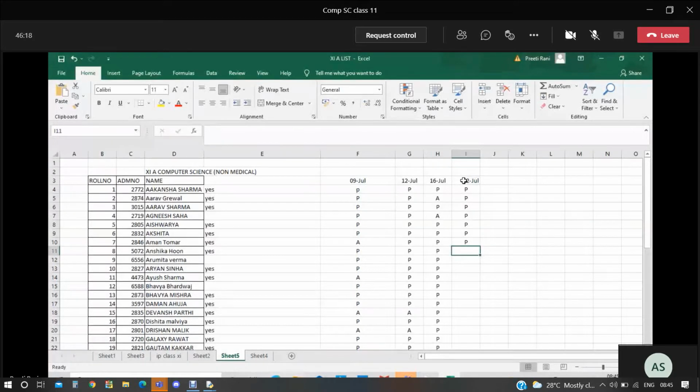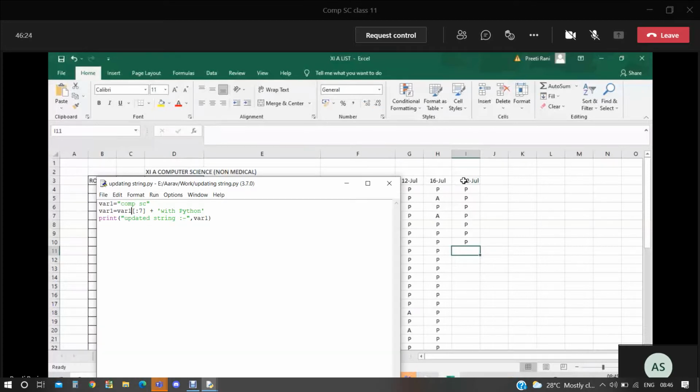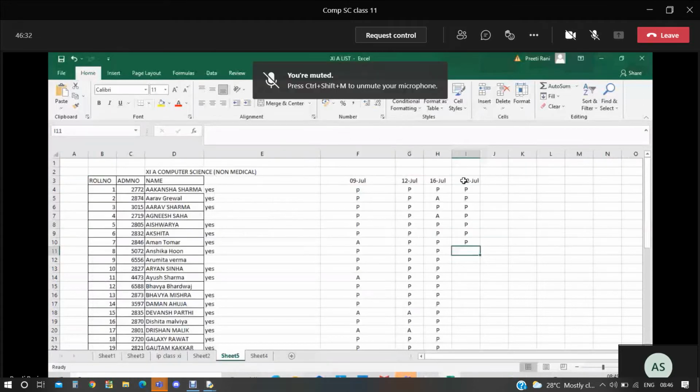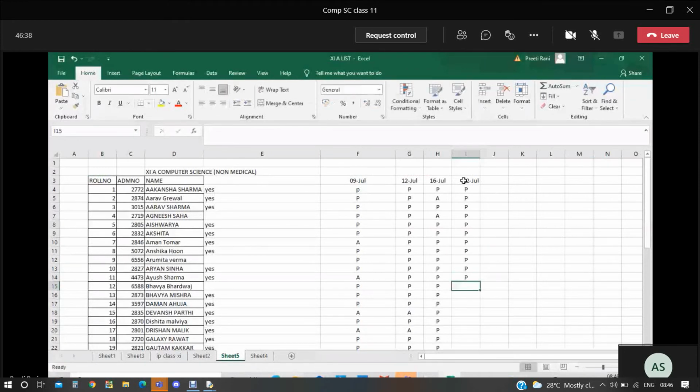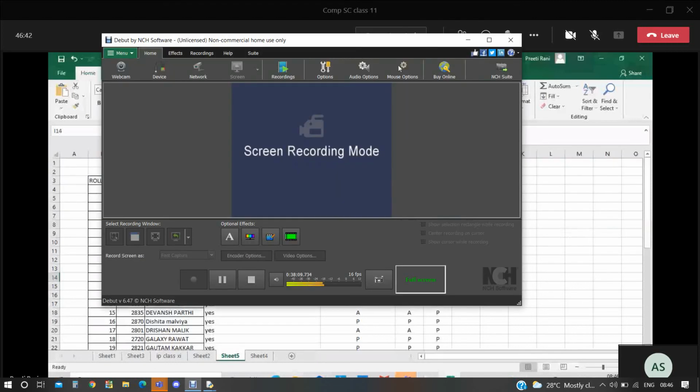Arumita. Present, ma'am. Arumita, are you a new student here? Yes, ma'am. Okay, that's why you have not received it. Aryan. Present, ma'am. Ayush Sharma. Ayush Sharma. Bhavya Bhardwaj. Present.